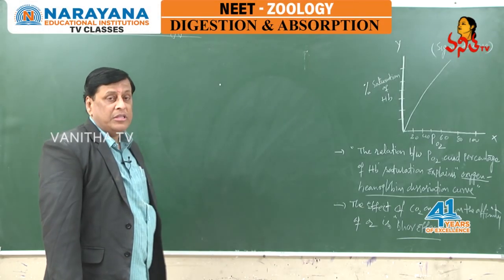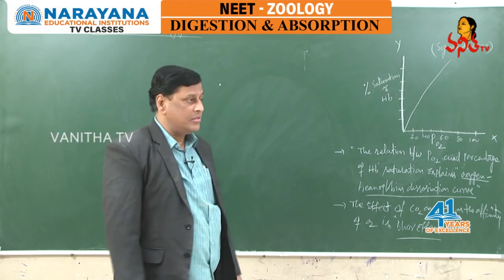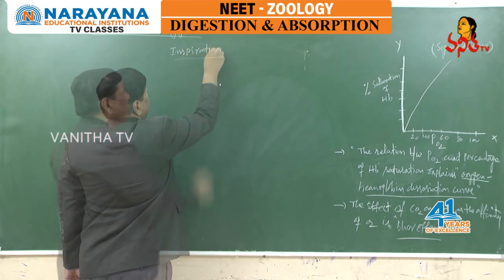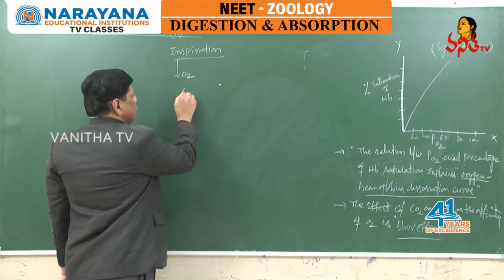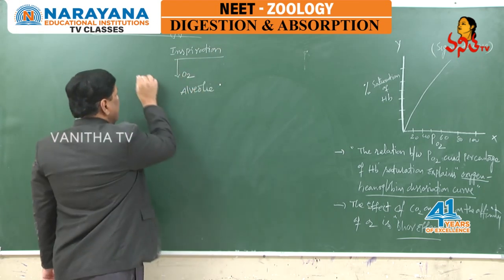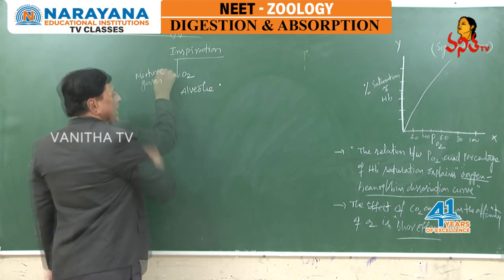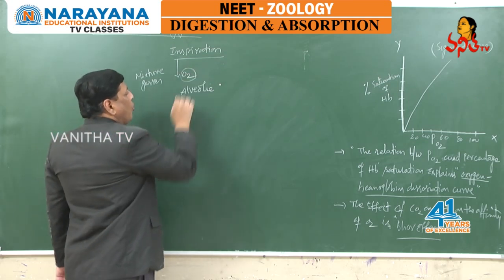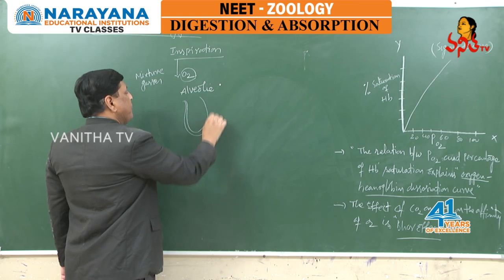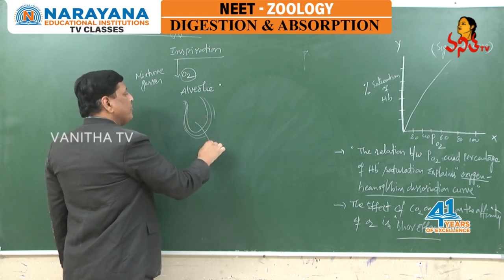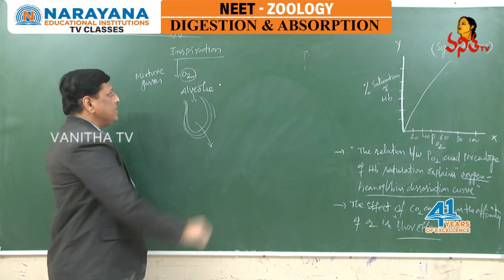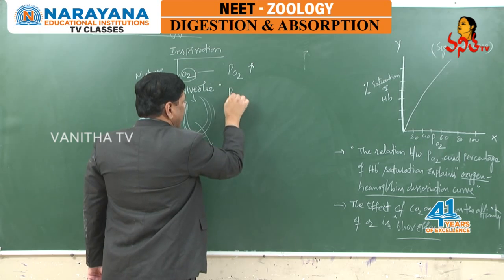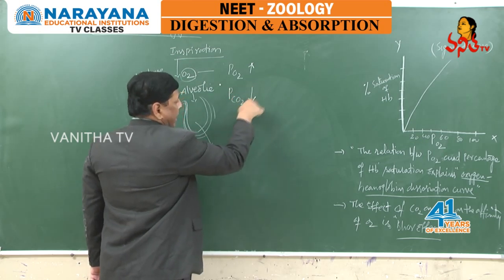In transport of respiratory gases, now we will discuss the transport of oxygen. As a result of inspiration, a mixture of gases reaches the alveoli, but only oxygen can diffuse through the walls of the alveoli, since the partial pressure of oxygen is more than the partial pressure of carbon dioxide.